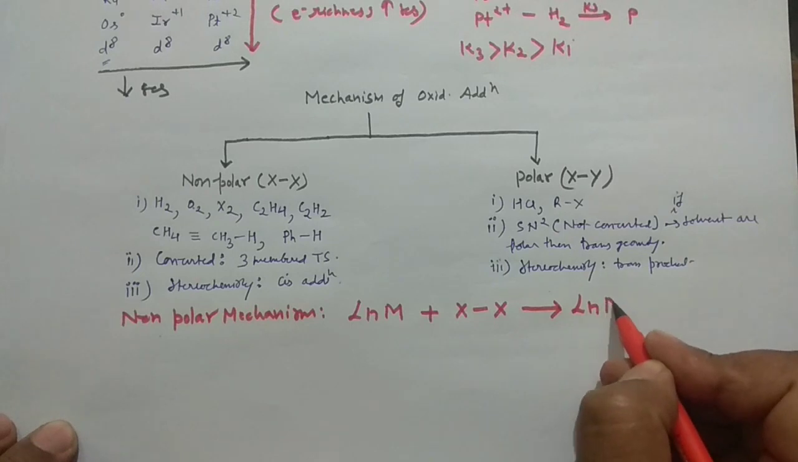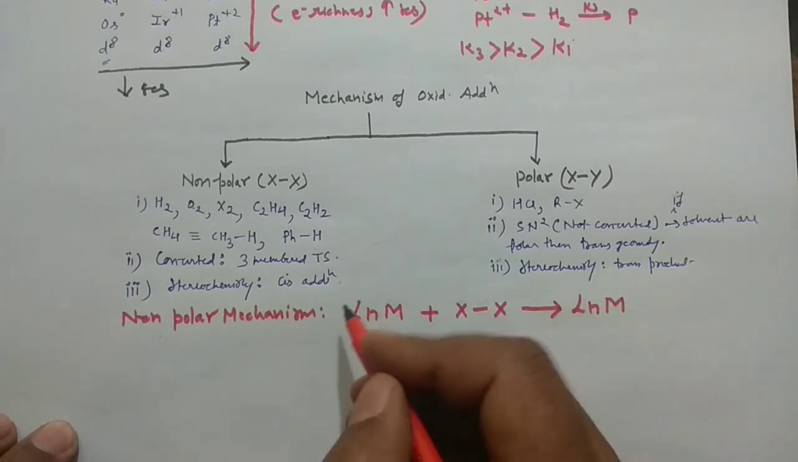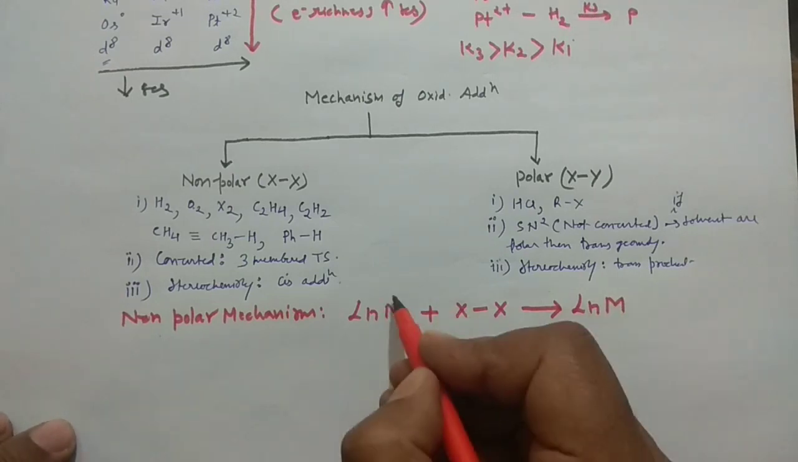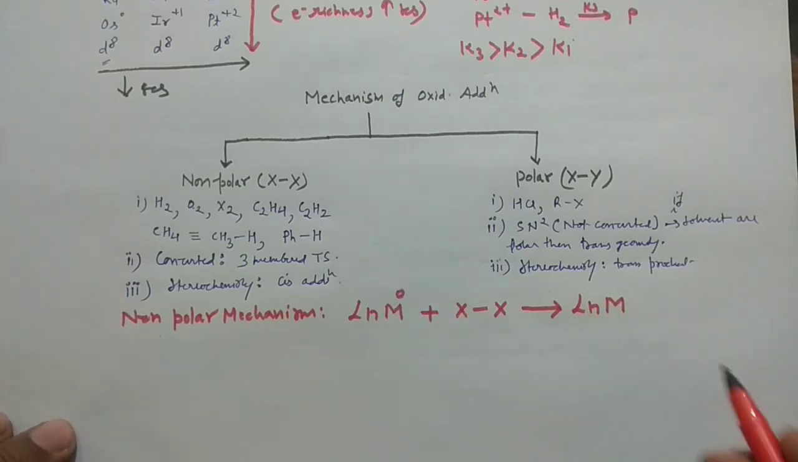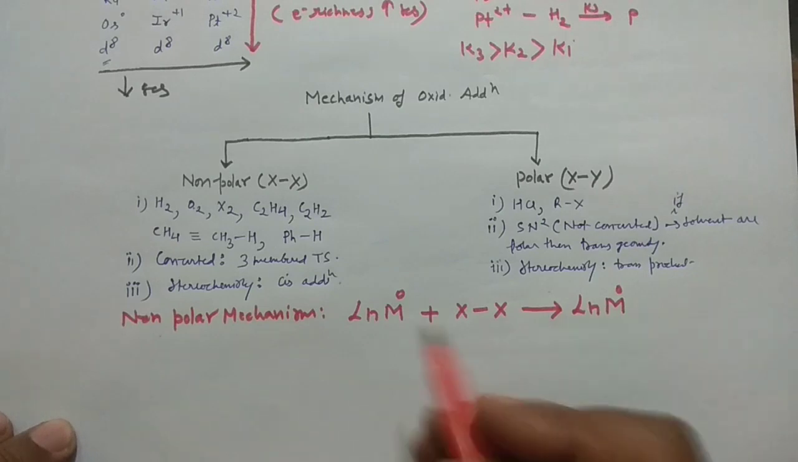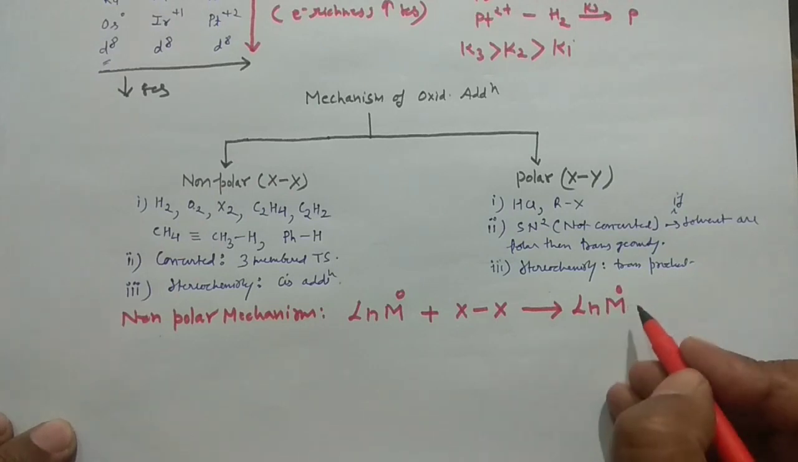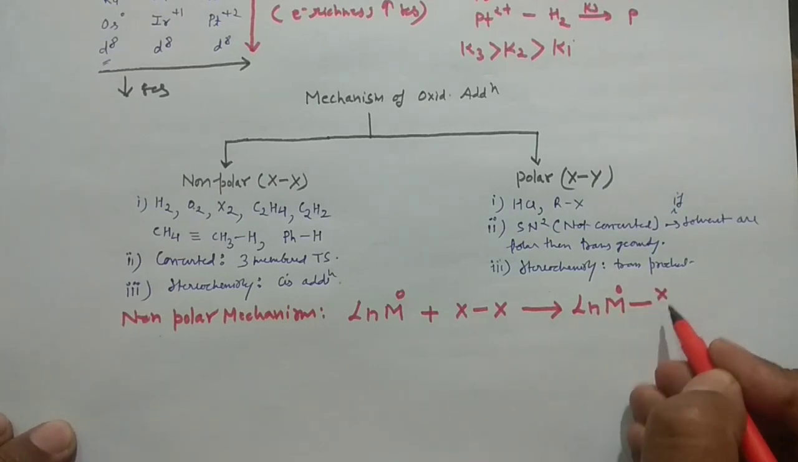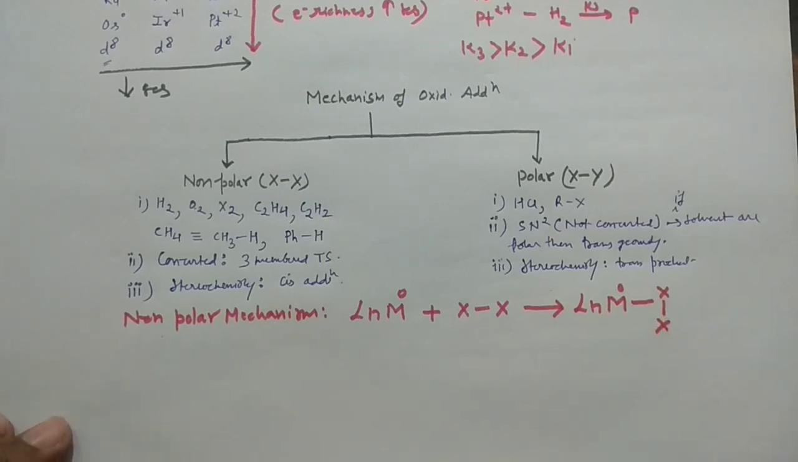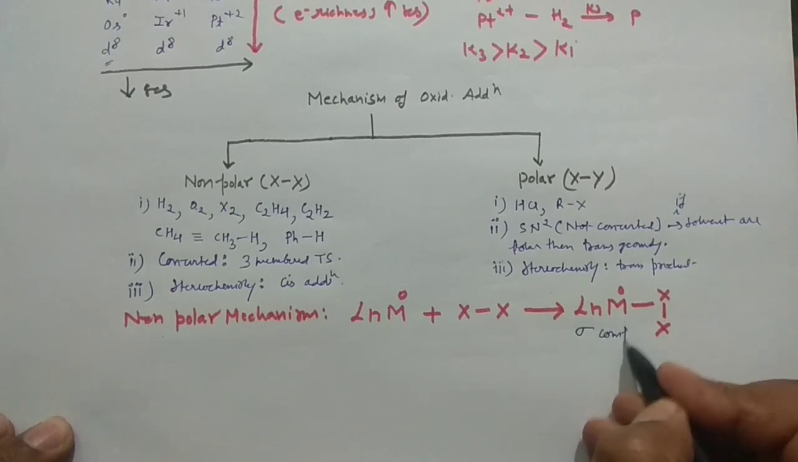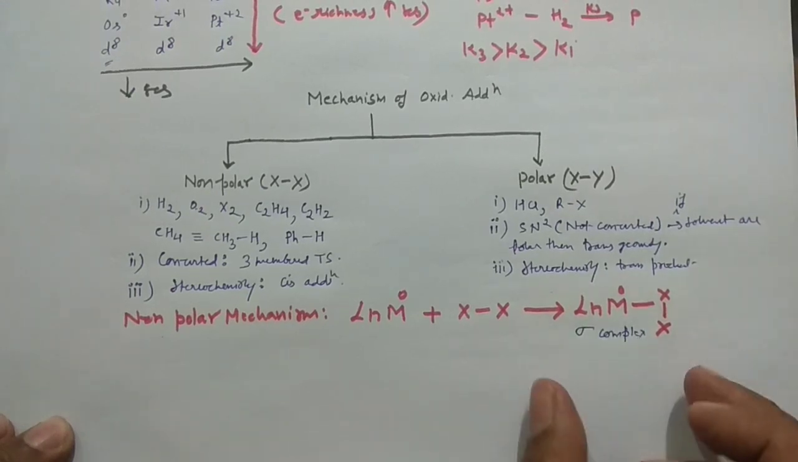So you will have a sigma complex. The metal was in zero oxidation state here, for example. If it is in zero oxidation state here, it is also zero here. If it is 1, then again it is 1. If it is +2, then it is again +2. So I'm assuming it is in +1 oxidation state, and it gets bound with the X2 molecule through a sigma interaction. So this complex you will call the sigma complex, right?